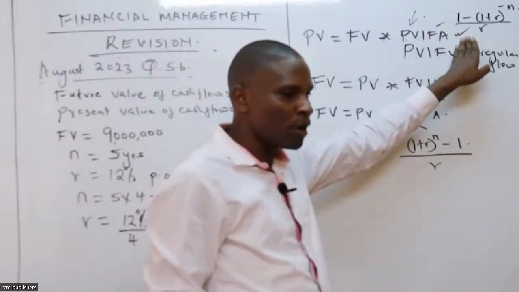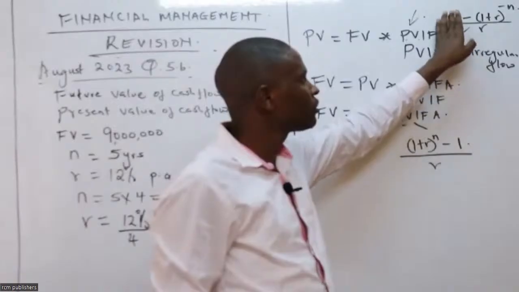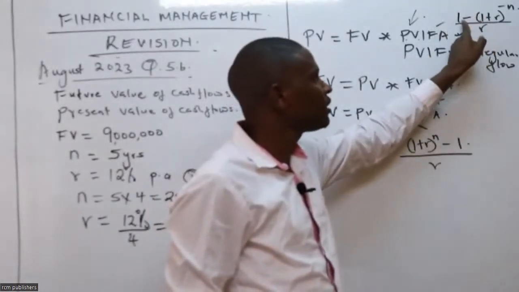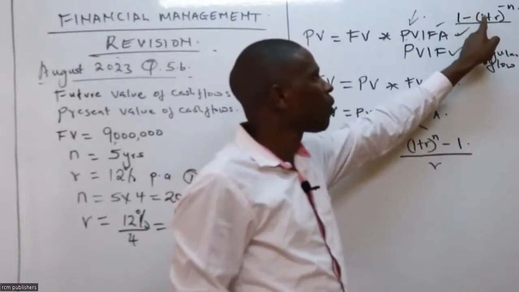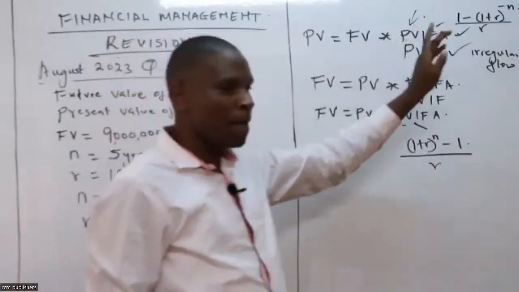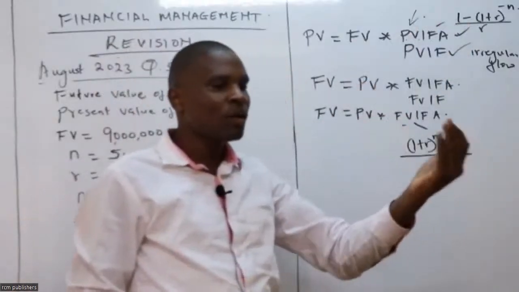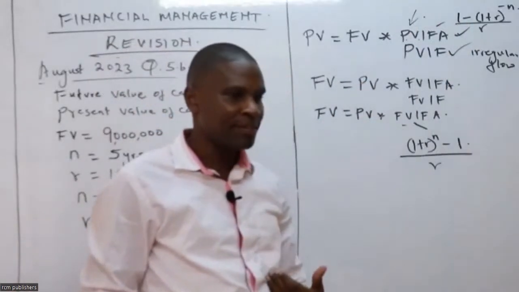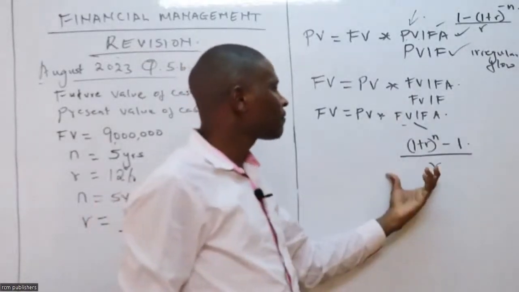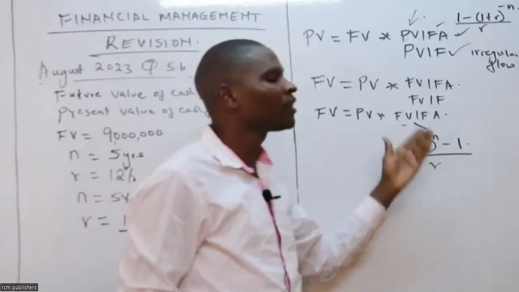The PVFA formula is 1 minus, into bracket, 1 plus r raised to power negative n. That negative means a lot. It's telling us that we're coming from the future to the present. Then we have this formula of getting to the future value now.